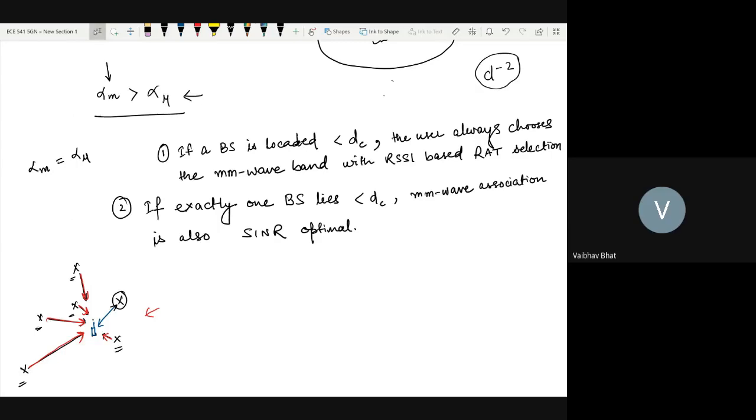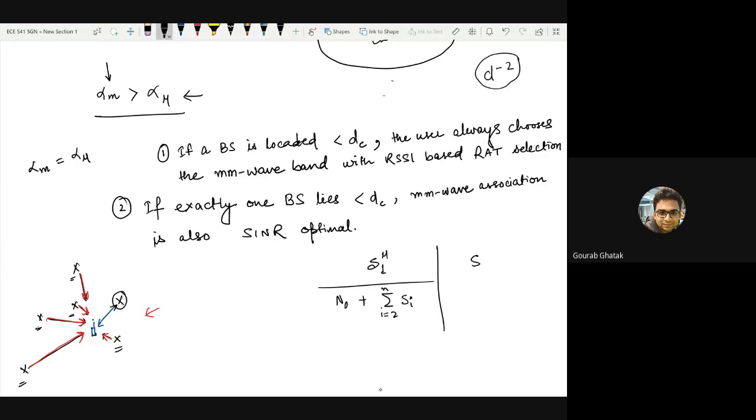Your line of thinking is absolutely correct. Interferer is in the denominator, so a smaller quantity is above and a larger quantity is below, so overall it will reduce. Exactly. So you have basically some term in the numerator, which is, let's call it S1, divided by some noise and interference, which is sum of Si, where i goes from 2 to n, suppose there are n number of base stations located inside your network. So S1, remember, exactly one base station is located inside the critical distance, which means millimeter wave power from S1. So let's compare these two things.